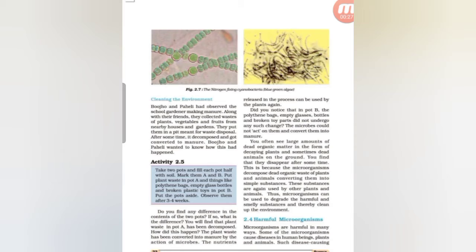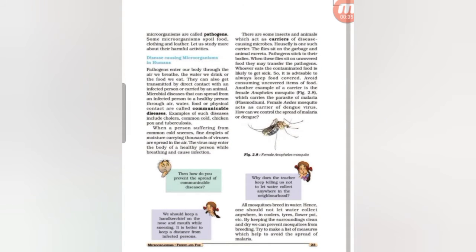Some of the microorganisms cause disease in human beings, plants and animals, and such disease causing microorganisms are called pathogens. Students, pathogens enter our body through the air we breathe, the water we drink or the food we eat, and they also get transmitted by direct contact with an infected person.